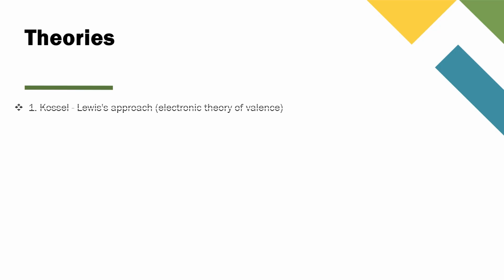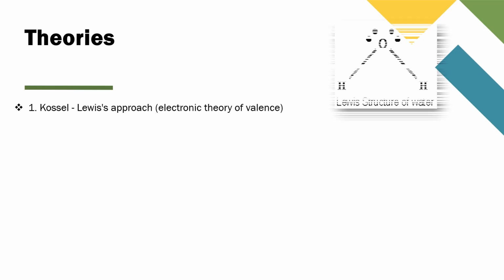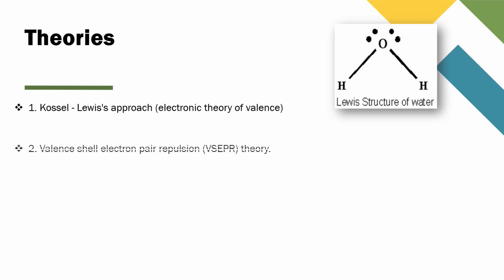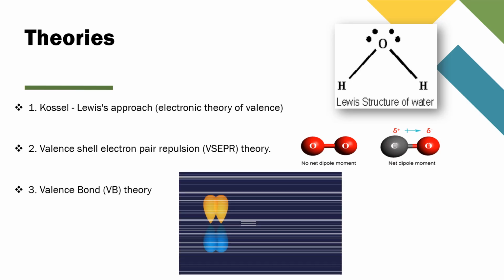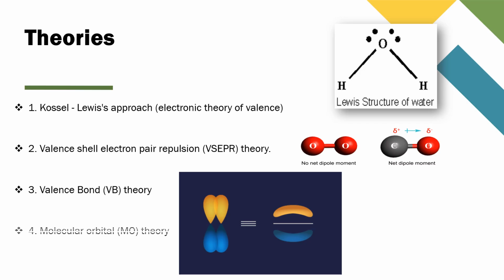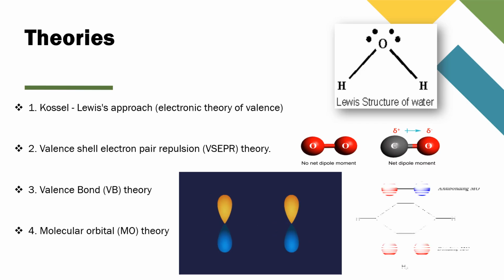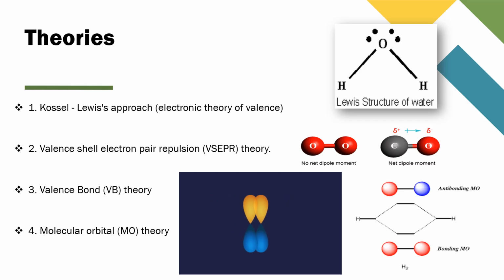Mainly there are four theories. That is Kossel-Lewis approach theory or electronic theory of valence. Second one is valence shell electron pair repulsion theory, VSEPR theory. Third, valence bond theory. Next, molecular orbital theory. So in this video we'll learn Kossel-Lewis theory.